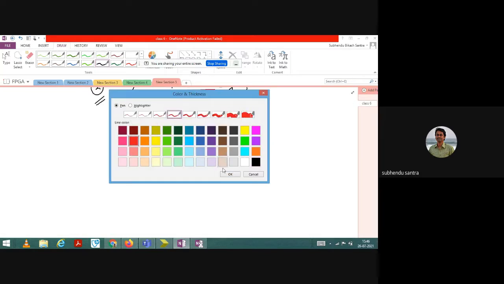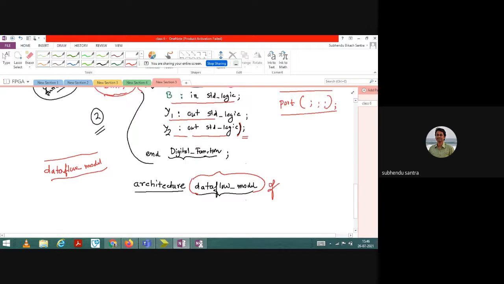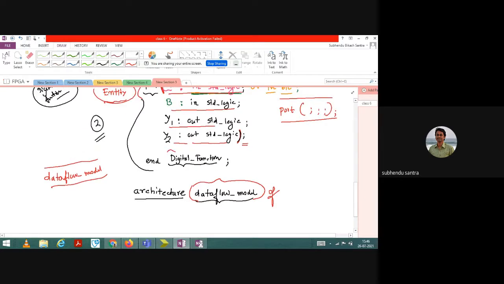This is the important sentence. Always, when you are confirmed that you can solve this problem using a simple combinational circuit, then you need to use this architecture data flow model. Always very much important. So I am writing data flow accurately. You have to write data flow underscore model. That thing you have to write correctly. So architecture data flow model of what? Of the same digital function, which you are doing this for.